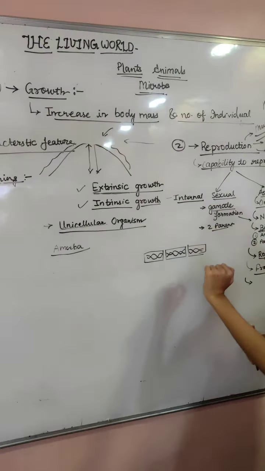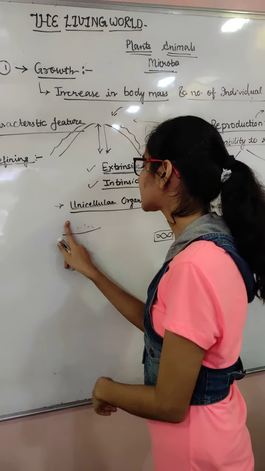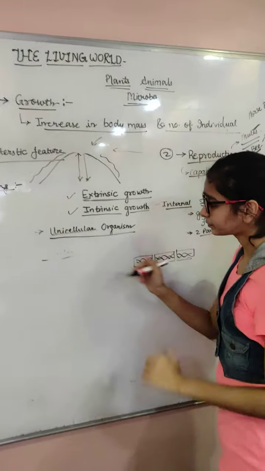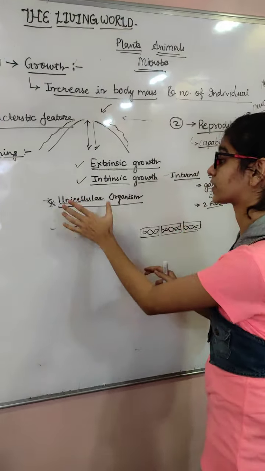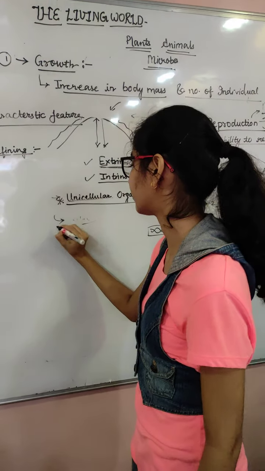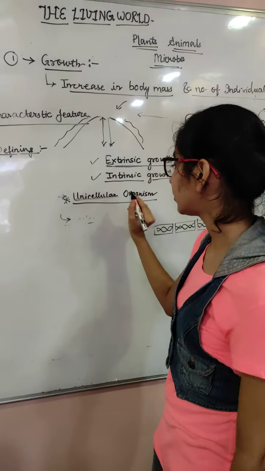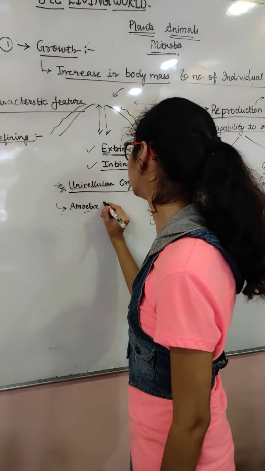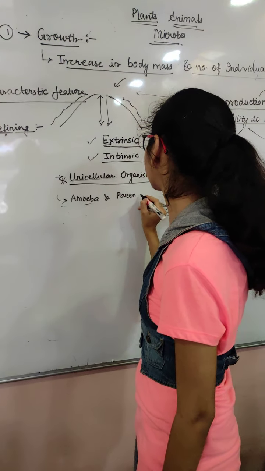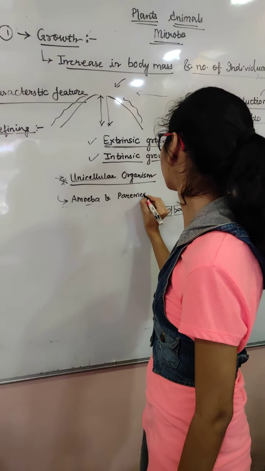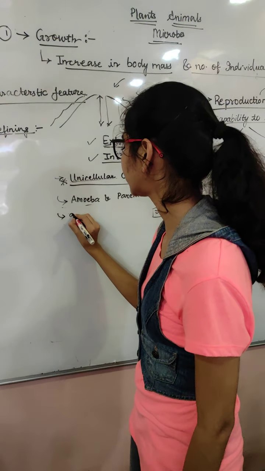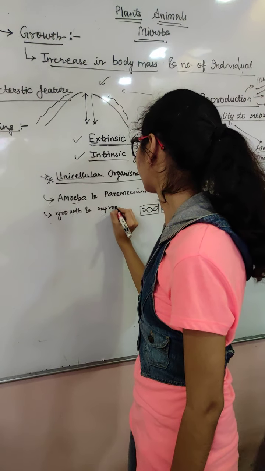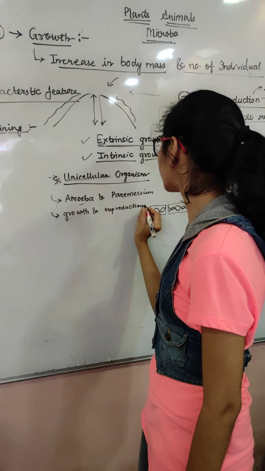We were contradicting something about unicellular organisms, right? So what does a unicellular organism do? If they have to grow, they have to reproduce. I'm talking about unicellular, don't confuse it with multicellular. In unicellular organisms, let's say amoeba, paramecium, growth and reproduction are mutually inclusive terms.